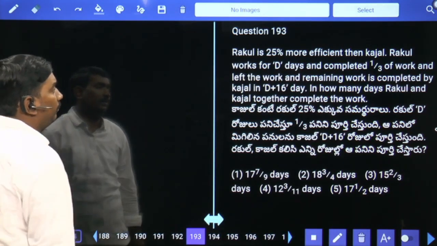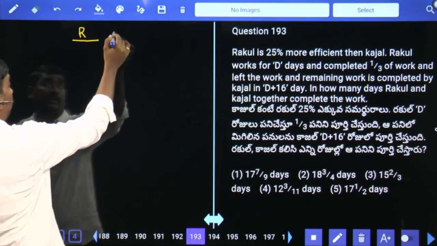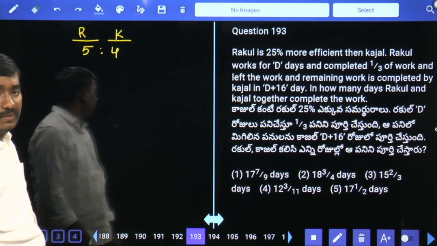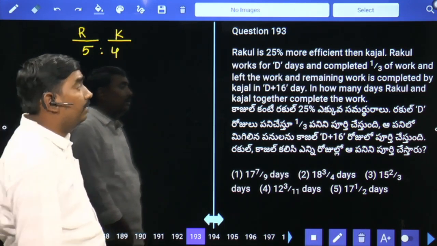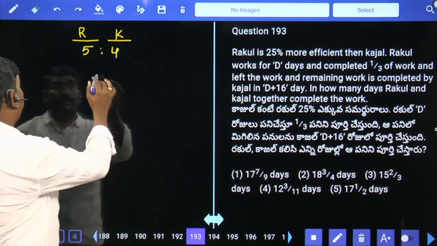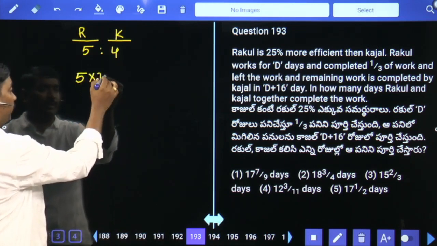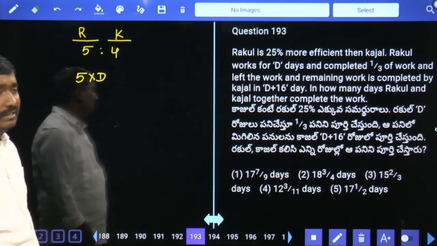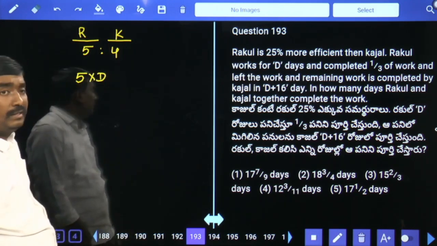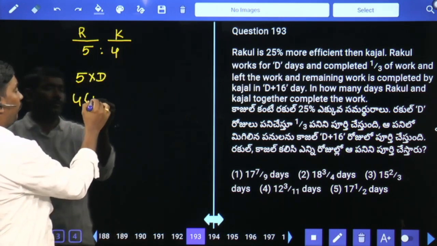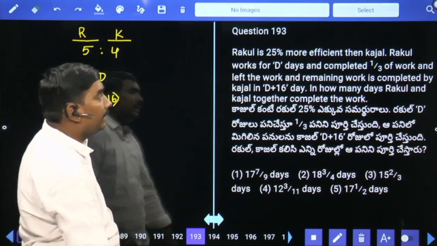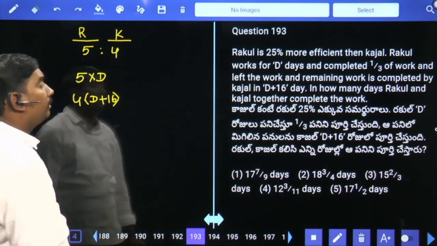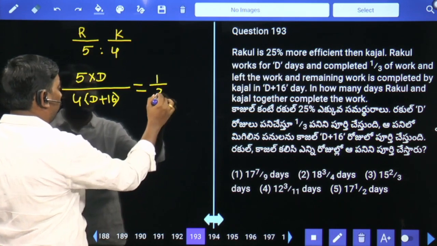Rakul is 25% more efficient than Causal. Rakul and Causal efficiency ratio is 5:4, which means Rakul can do 5 units in 1 day and Causal can do 4 units in 1 day. Rakul works for D days. In one day 5 units, in D days 5 into D units, 5D units. The remaining work is completed by Causal in D plus 16 days. In one day Causal does 4 units, so in D plus 16 days, 4 into D plus 16 units. Rakul completed one third of the work, so Causal completed the remaining two thirds. So the work ratio is 1 by 2.